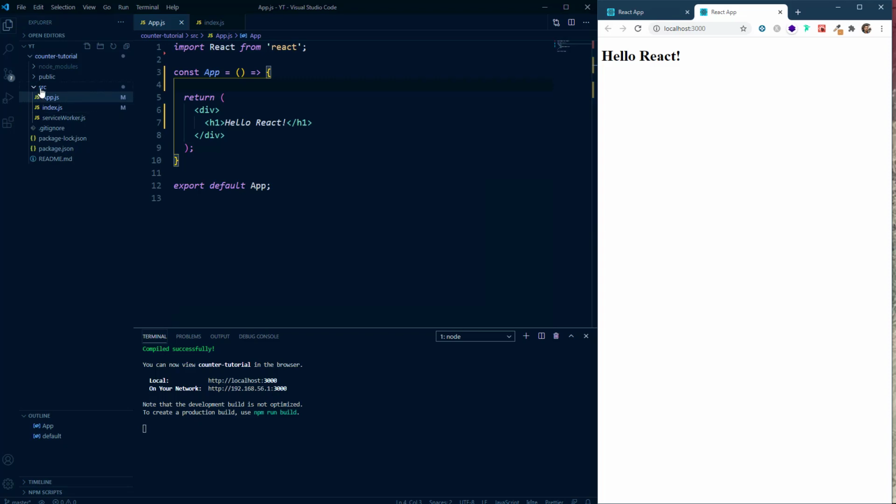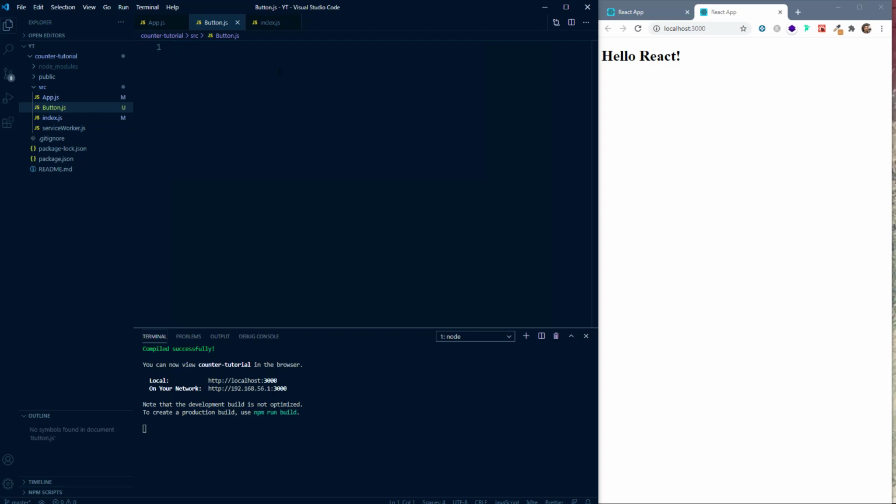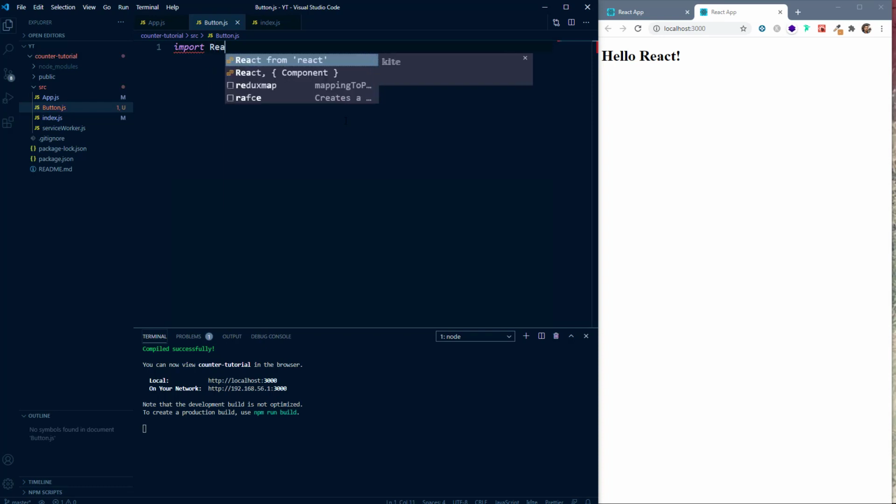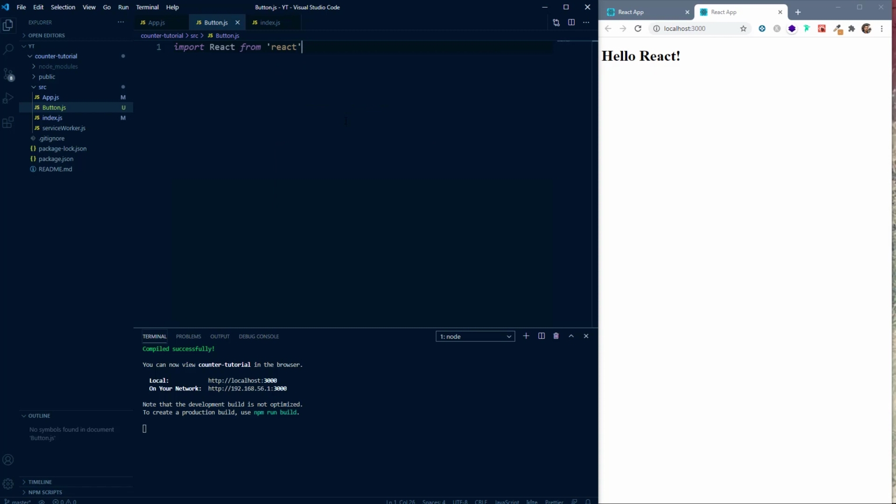To create our component, you have to go to the src folder, and inside this we'll create a new file, and we'll say button. We are going to create the button component, so we'll say button.js. Now remember guys, whenever you are creating a component, the component name should start with an uppercase letter. So you can see here the B is capital in the button. Now in the component, you should always import the React from React library. So we'll say import React from React. This should be the first statement always.